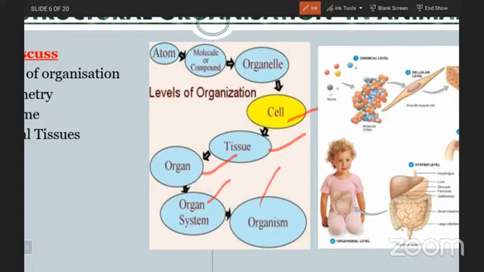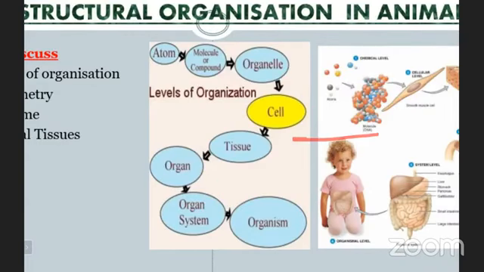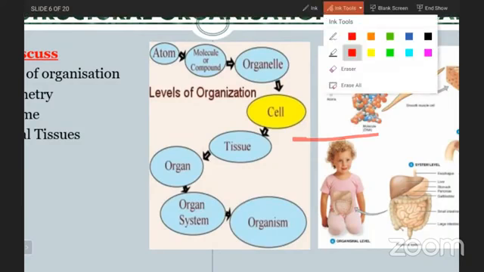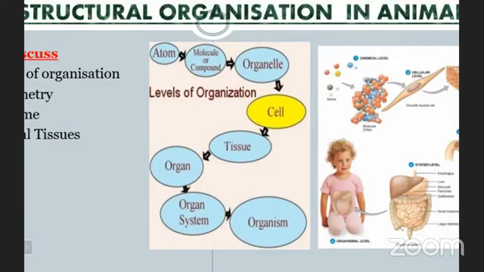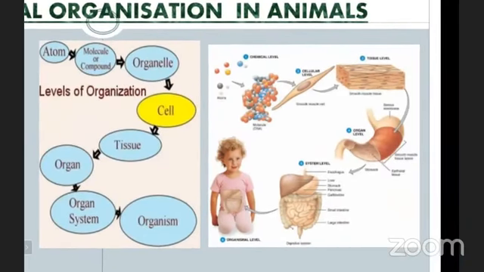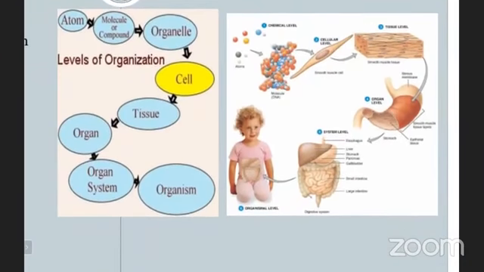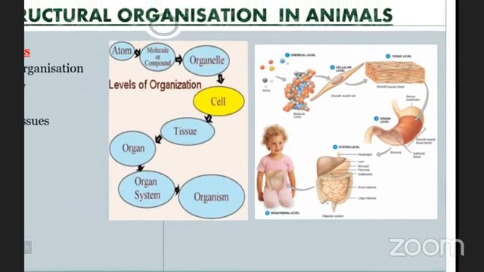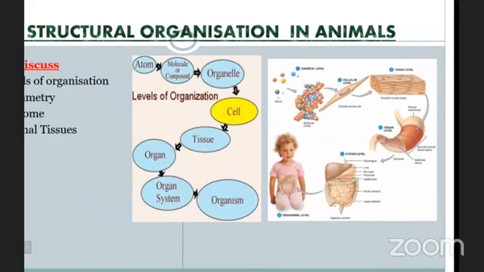So in this picture also you are able to see clearly how the cells are able to form the tissue and how the tissues are able to form an organ and how the organs are able to form an organ system and how it leads to the organism. So this is about the structural organization and how it is useful for the formation of the organisms and to know about the organisms in a detailed manner.